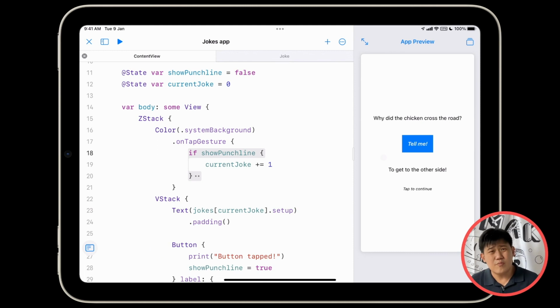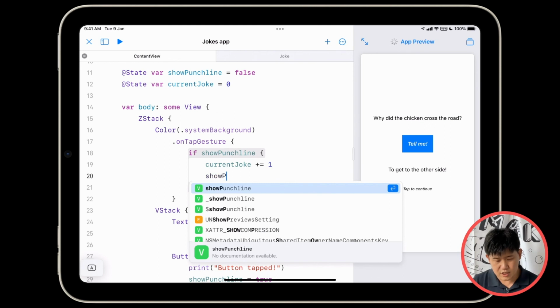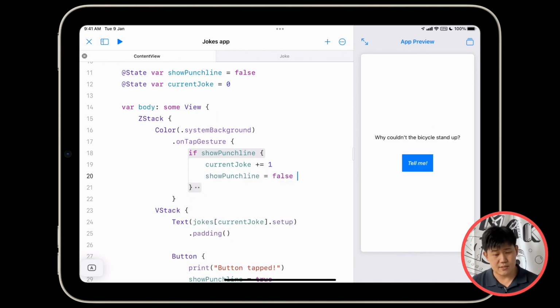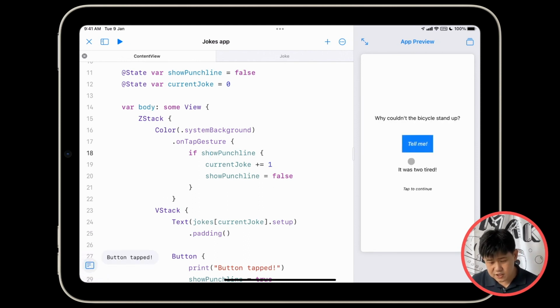There's one more thing you need to do. You need to hide the punchline when you get to the next screen. How do you hide the punchline? Well, it's pretty simple. You're just going to say show punchline equals false. So the entire logic is if show punchline is true, set it back to false, but show the next joke. And now we have a perfectly functional app.